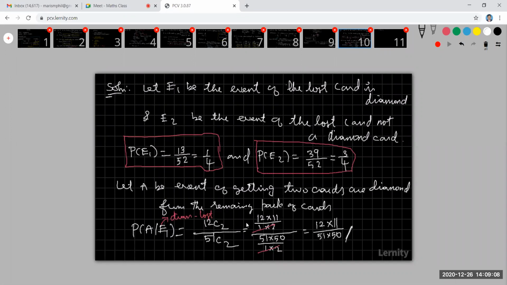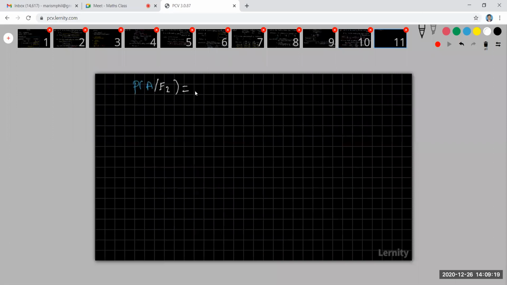A given E2 means the last card is not a diamond card. Therefore, I have 13 diamond cards in total. From these 13 cards, I am going to choose two cards.